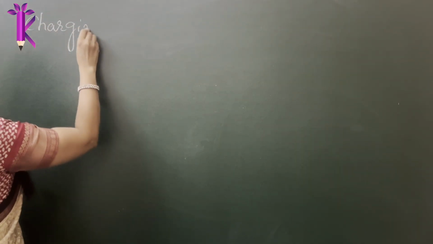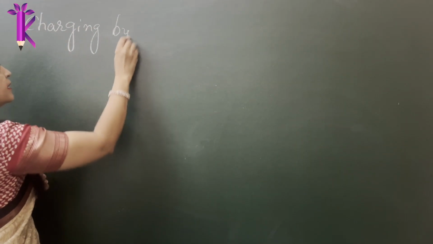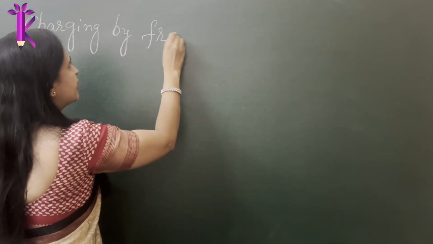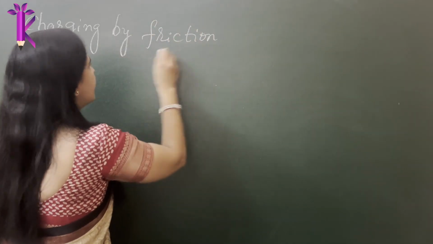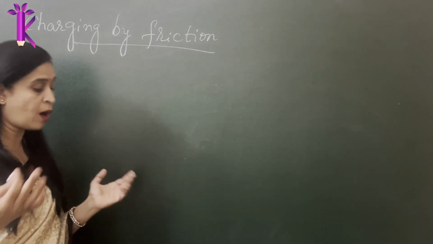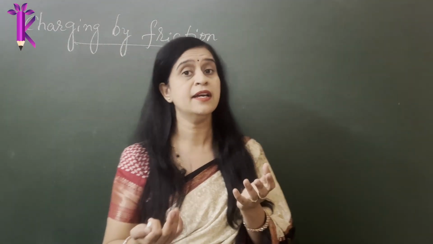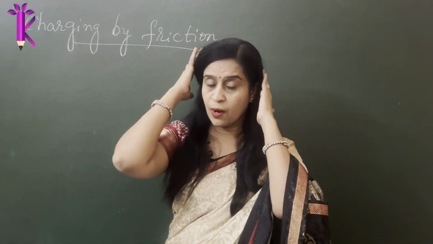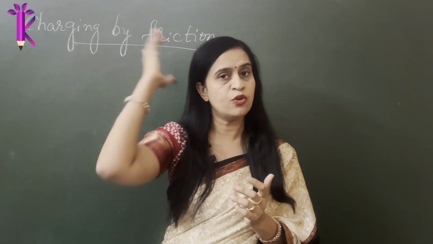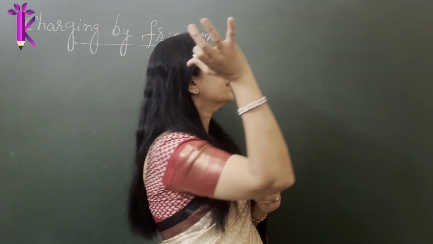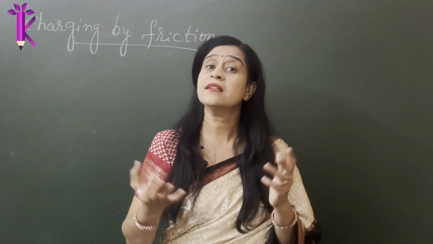Charging by friction. So how do you charge an object by friction? This might feel very fundamental to you. Yes, of course it is very fundamental, but have you really understood it the right way? That is very important. We always speak about examples, and you might have even tried at home: you take a balloon, and if you have dry hair, you rub it hard against your dry hair, and then you stick that balloon against the wall. You see that the balloon tends to get stuck onto the wall.